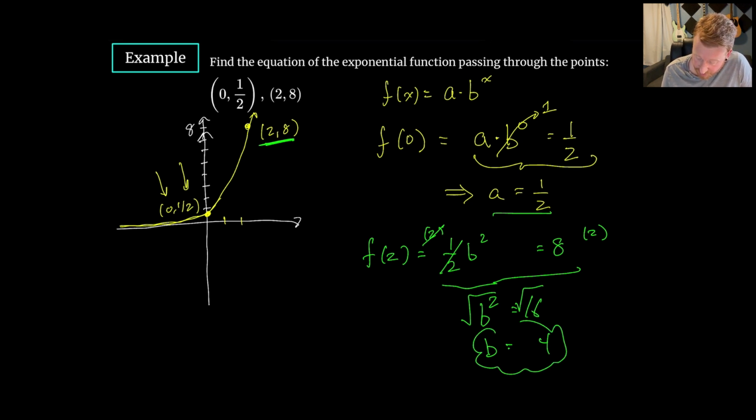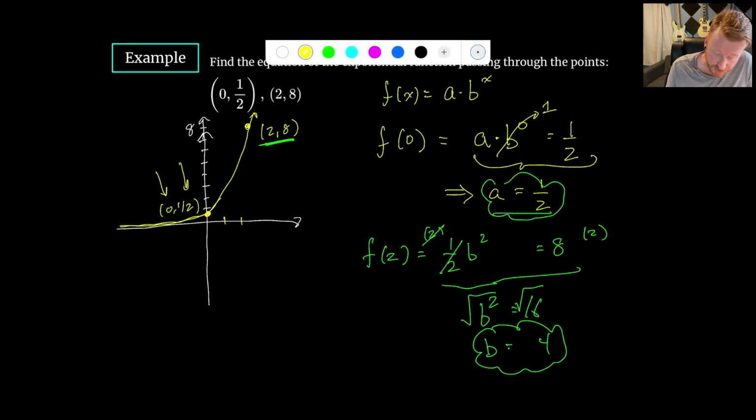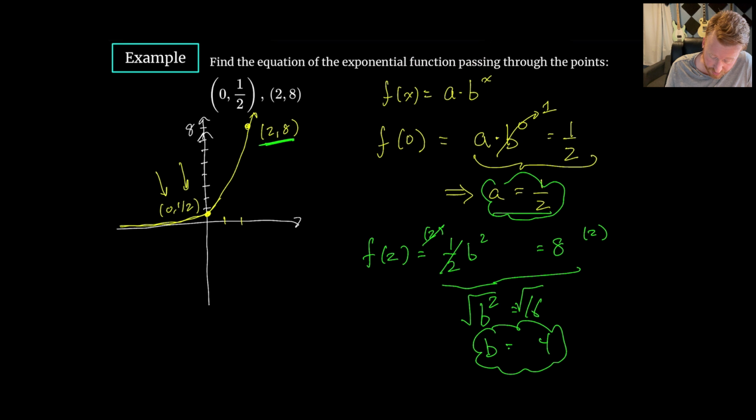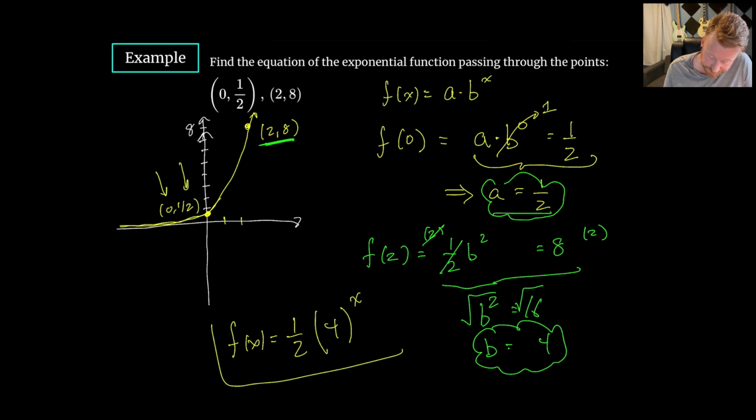So putting it all together, now we know what B is, we know what A is. If I want to write down the equation of this exponential function, we can call it f of x is equal to 1/2 times 4 to the x. And there we go. There is our exponential function.